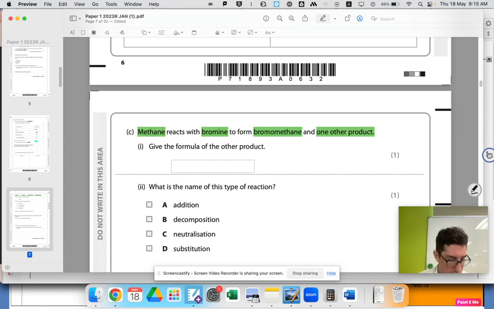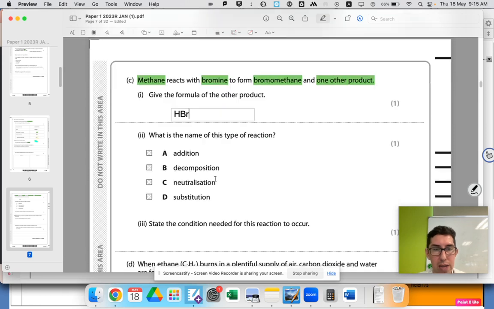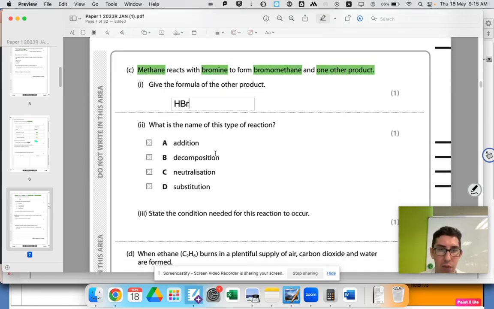bromide. This is the formula, so we need to write HBr. We know it's HBr, not HBr2 or 2HBr, because bromine is in group 7, likes to form one bond. Hydrogen is in group 1, likes to form one bond, so it's just HBr. What is the name of this type of reaction? You just need to know that when alkanes react in this mechanism, this is a substitution reaction, because one of the hydrogens, let's maybe draw that. Here's the methane.